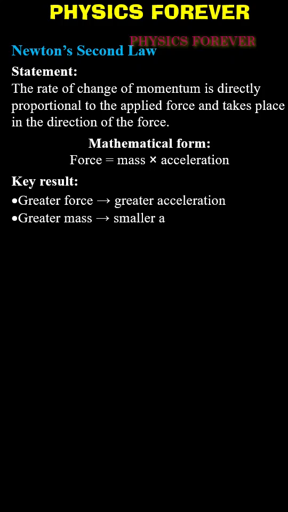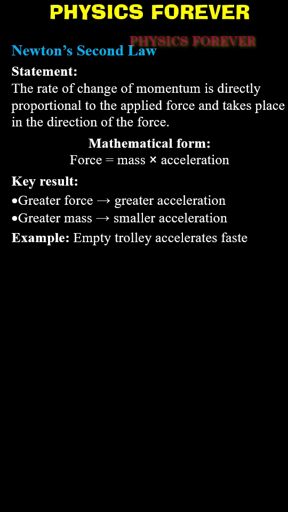This one is a familiar one: force equals mass into acceleration. This is the most important. Then what is the correct statement? The rate of change of momentum is directly proportional to the applied force and takes place in the direction of the force. So what is the mathematical form? F equals mass into acceleration. That is the most important; you have to remember these two results. When the force is greater, the acceleration is also greater. If the mass is greater, the acceleration is smaller. There are many problems based on this result.